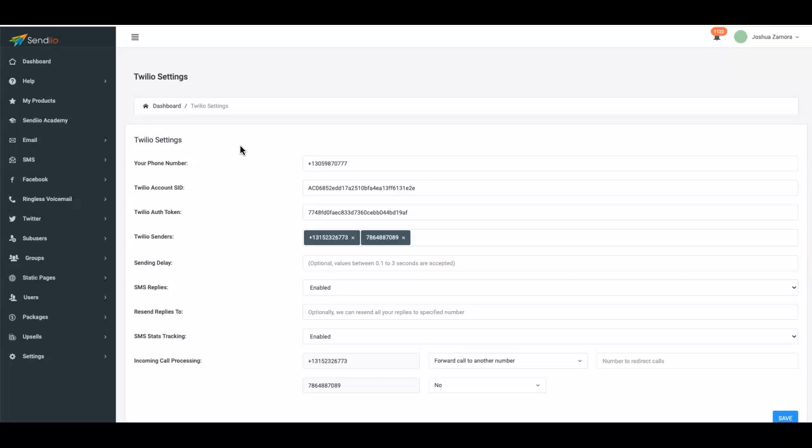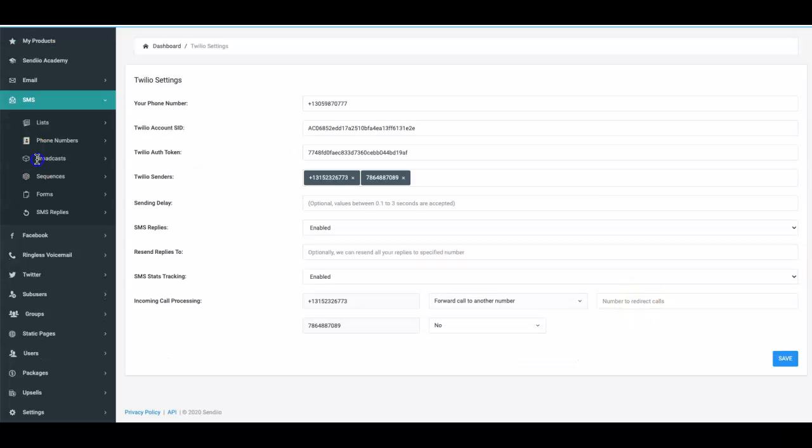Forward call to another number. So if someone is calling into your Twilio phone number, you can now forward that call to another number. So if you're running campaigns for your clients, you can have all of their incoming calls now go to a specific number that they want, or their sales center, or whatever it may be, so that you can handle that process and just make it easier for your client to close the sales.